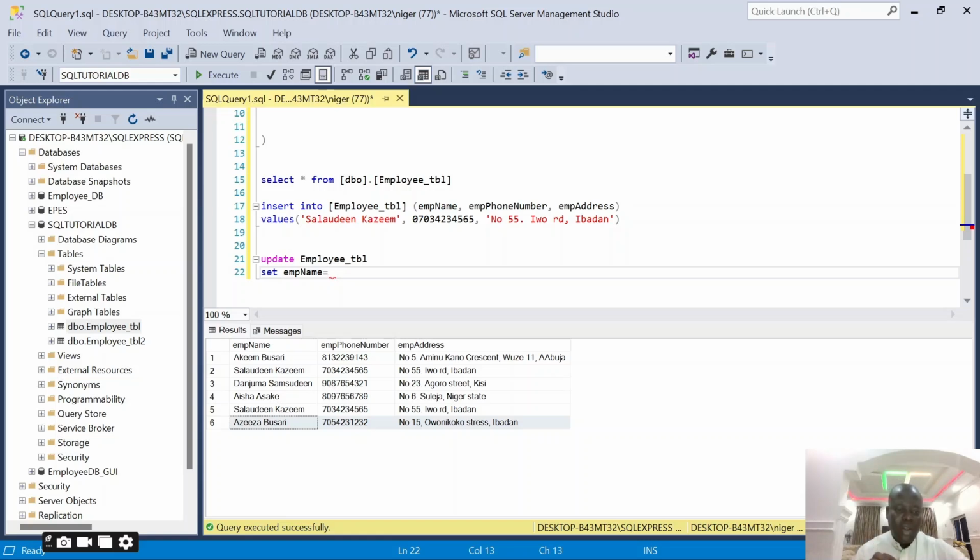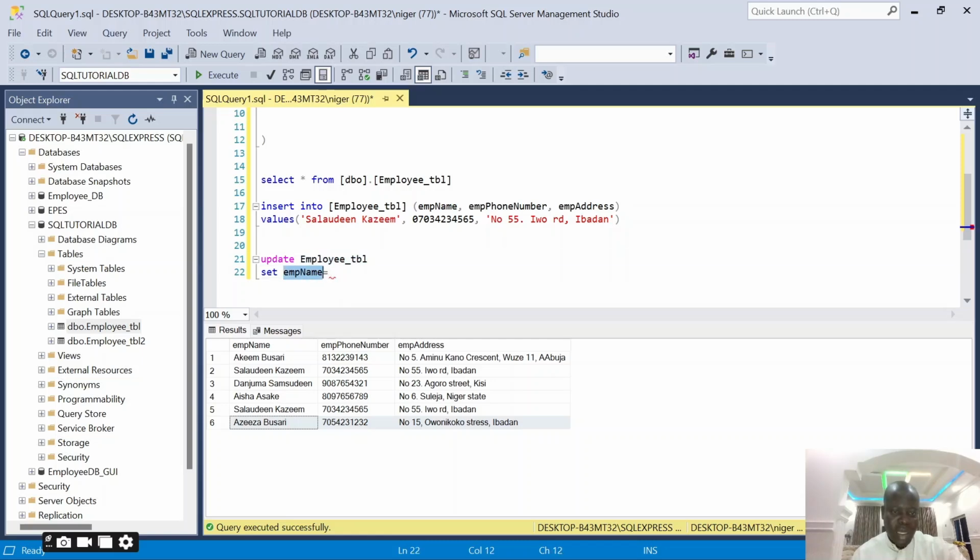So let's use Akim Busari. Let's change the name of Akim Busari to maybe Kazim Busari instead of Akim Busari. So I said update employee table. So update this table and change the name.